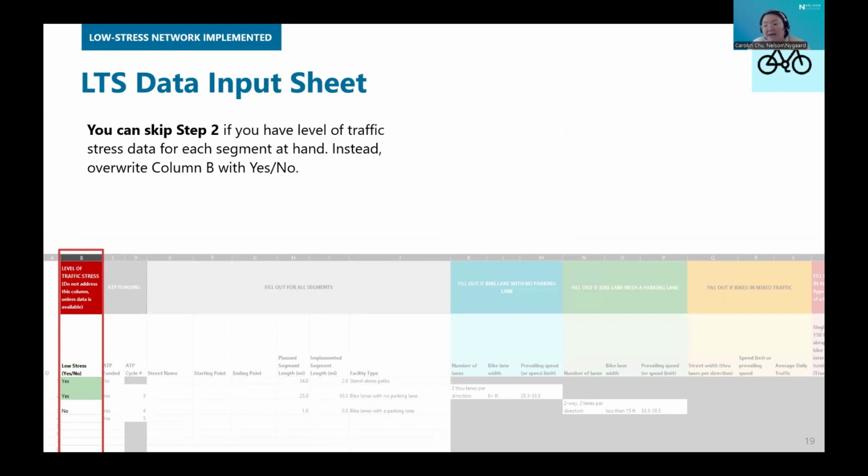So if you already have the level of traffic stress data for each segment, you can skip the information that I covered over the last slide and just simply fill out column B for each segment. You can override the formula with yes if the level of traffic stress you know is level 1 or 2. If it's not level 1 or 2, then put no.